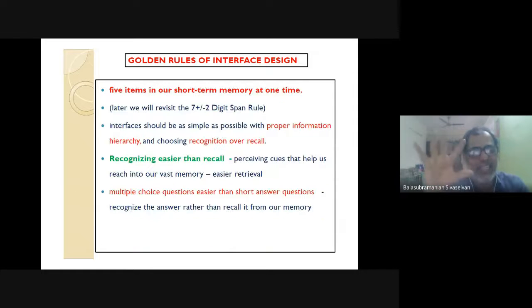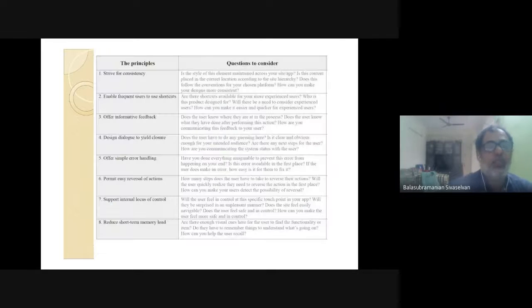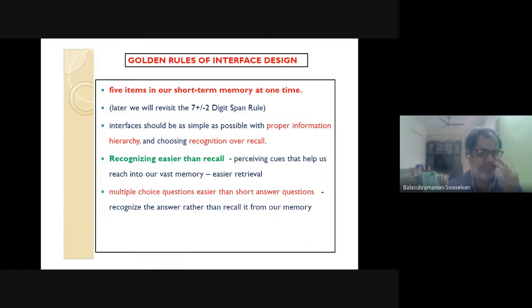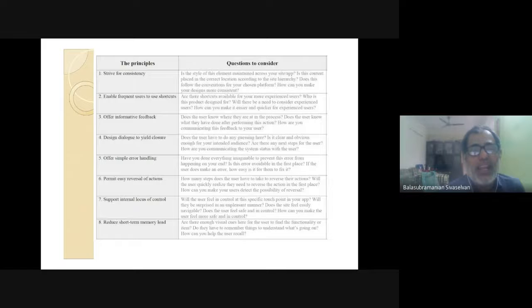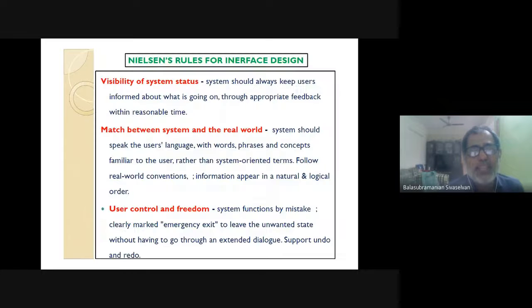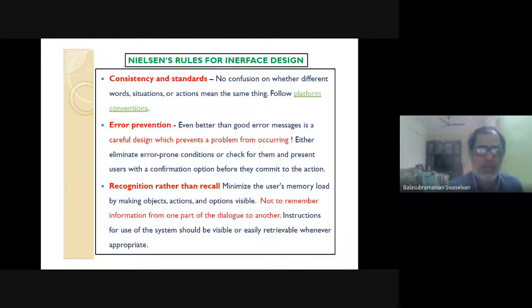Next slide, Santosh. I think it will be some other rules. Yeah, this is that. Santosh, you can share them. I think till this slide you can share. You can scroll down and give them the others if they want to use. It should be the other scientists' rules. There is a slight difference, I think the essence is still the same, but Nielsen's rules are slightly reworded or better worded. I'm not going to go through it in depth, but I'll ask my scholar to share the full slide so that you can use it.